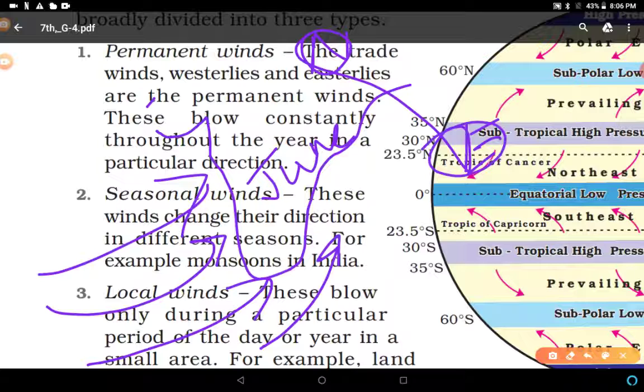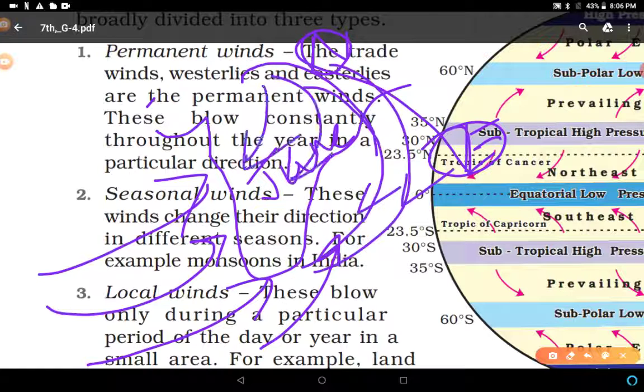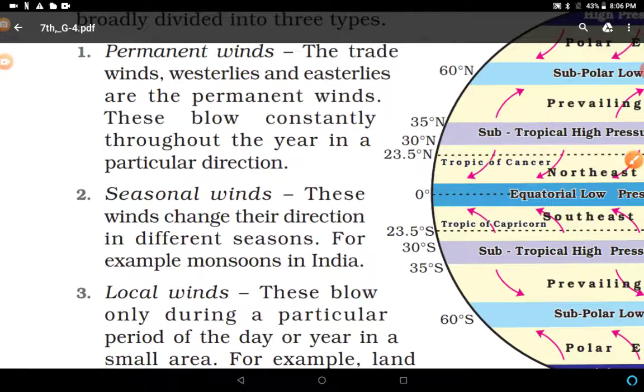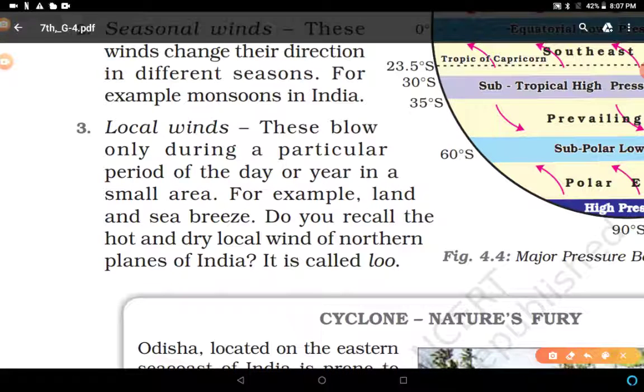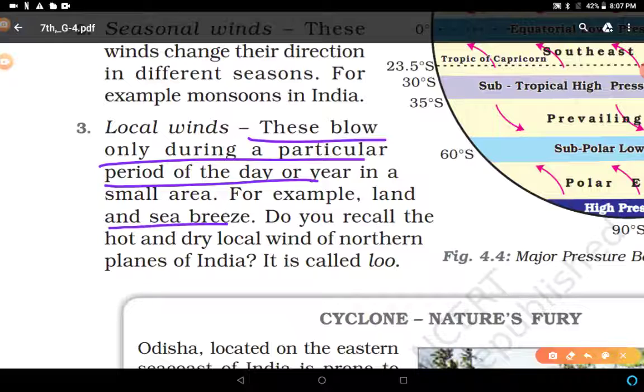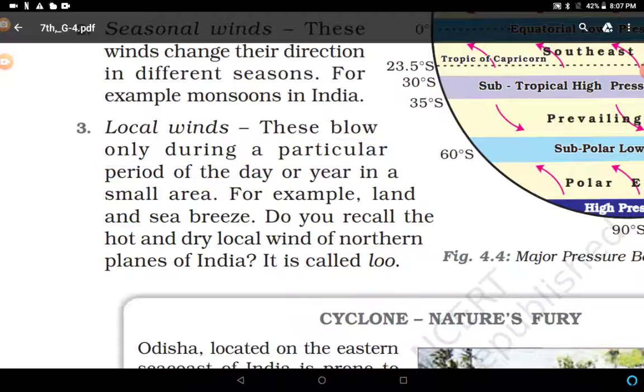And when they retreat, they change their directions. In this flow, they change their directions when they return from India. So in this way, according to the season, these are seasonal winds. Local winds are known by different local names. For example, land and sea breeze, and for example in the summer season, Loo. This is a local wind.